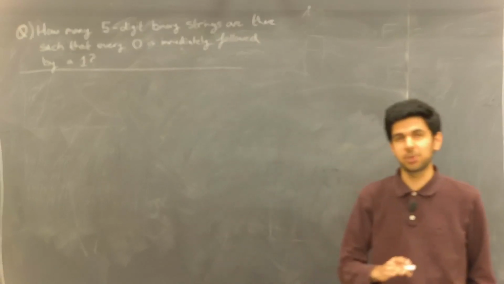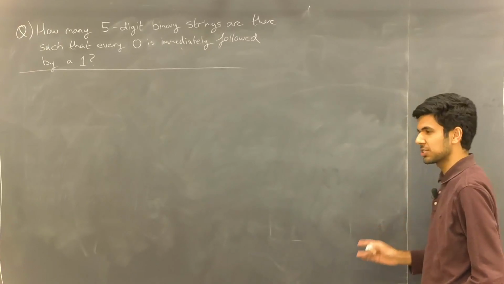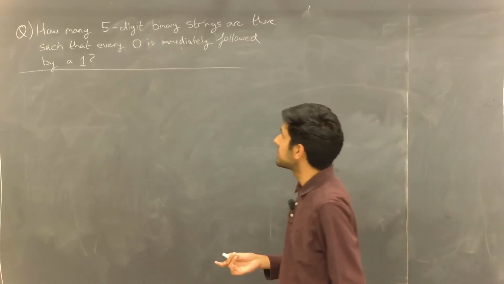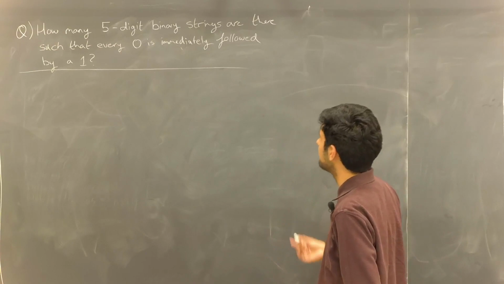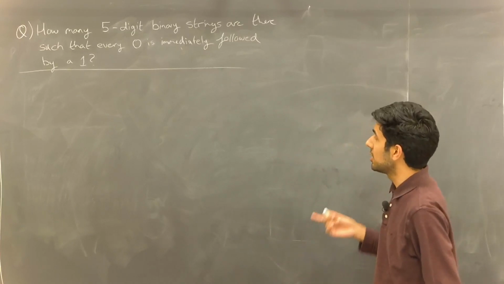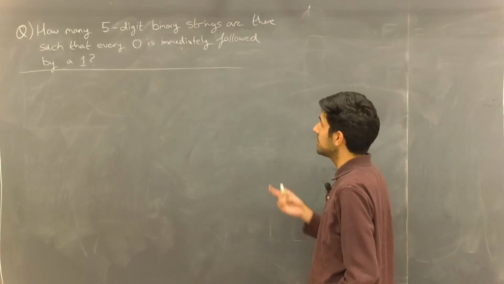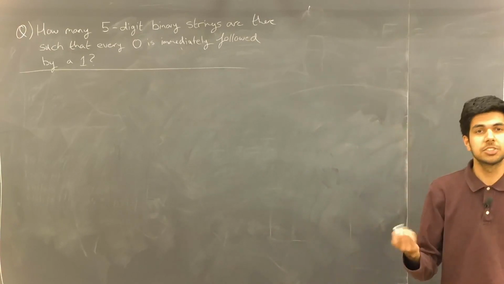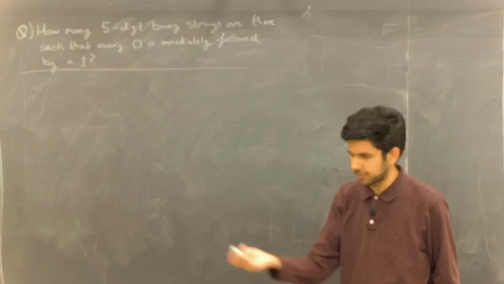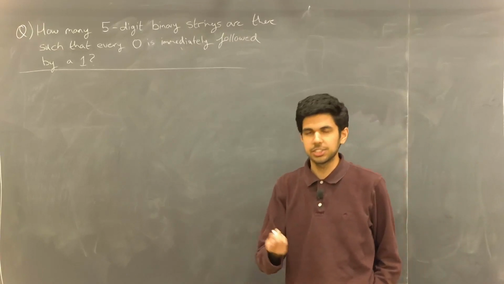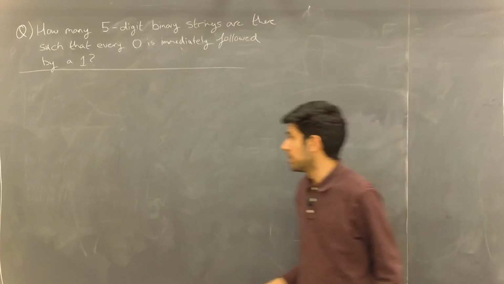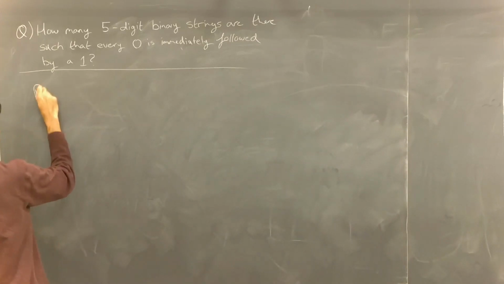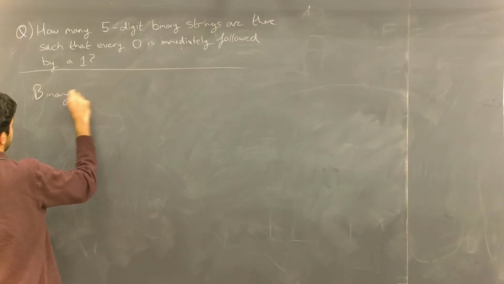But before we get into the question that was asked, let's look at this question and solve it. The question asks, how many 5-digit binary strings are there such that every 0 is immediately followed by a 1? A binary string is basically a set of characters in a row such that each character is a 1 or a 0.